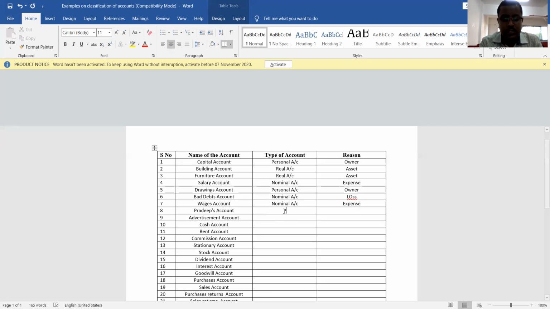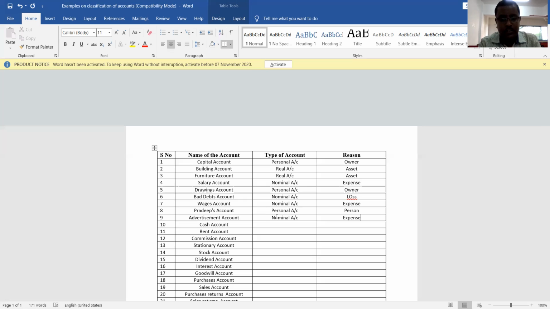Pradeep's account. Pradeep's account is which account? It is a natural personal account. Living individuals, human beings, personal account. Why? Because he is a person. Reason is a person. Okay, advertisement account. The money that is spent for promotional purpose is called advertisement expenses, right? Expenses means nominal account. So the account that deals with expenses and losses is nominal account. So advertisement is an expense.